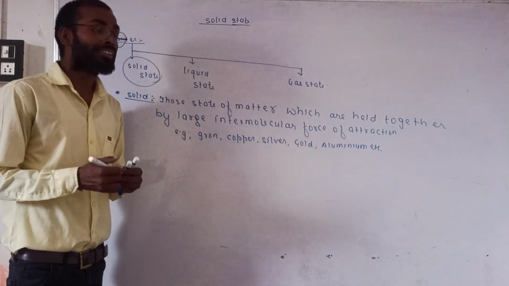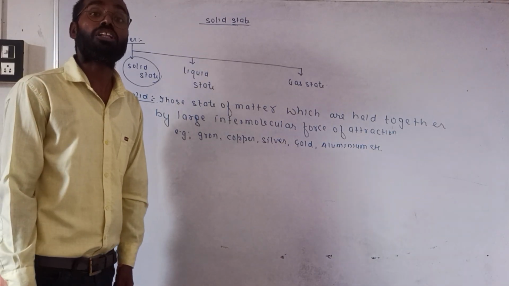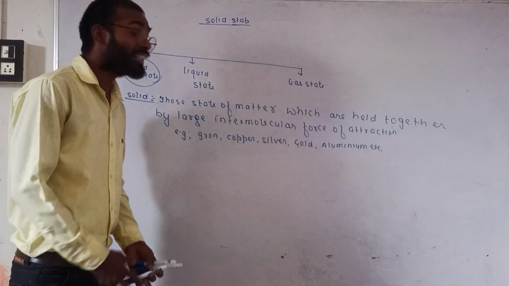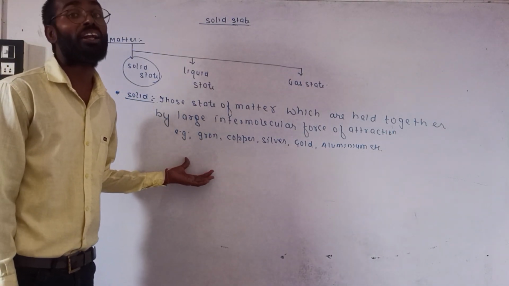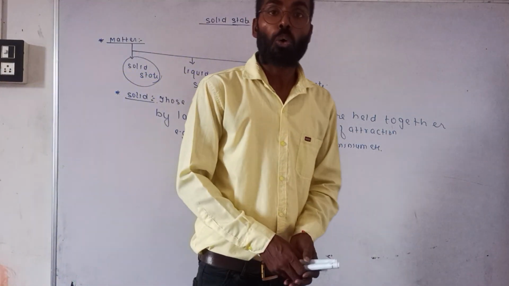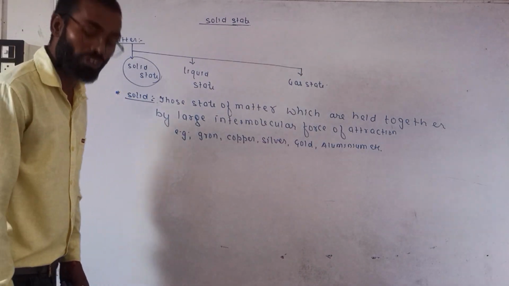Now if you ask, sir, there are other odd examples which can also be called solid, like rubber and glass. These are solid but not true solid. So we can now classify solid into two categories: one is crystalline solid, another is amorphous solid.